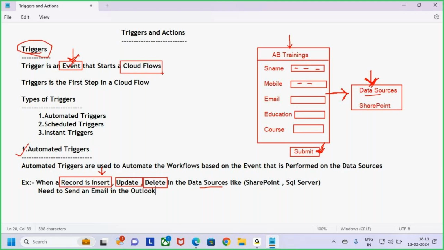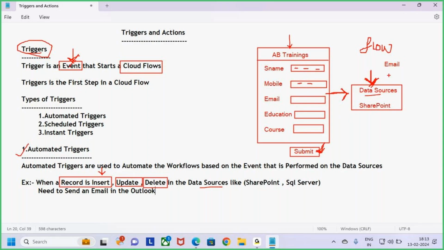Once the event has happened, the flow will start. Whenever the record is inserted in the data source, I want to start the flow. Inserting the record is one event. Once the record is inserted, go and start the flow. What is my flow? Let's say I want to run one flow. Once the record is inserted, I want to send one email to that student, whose details you are entering into the data source.